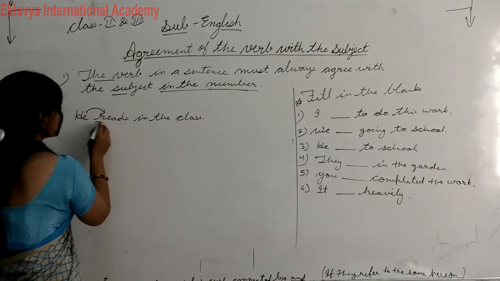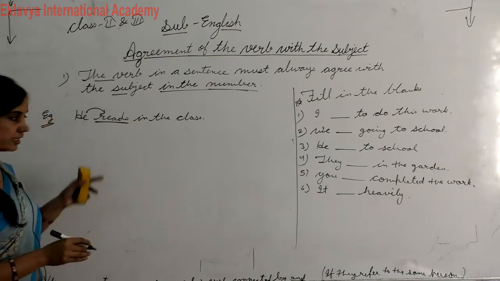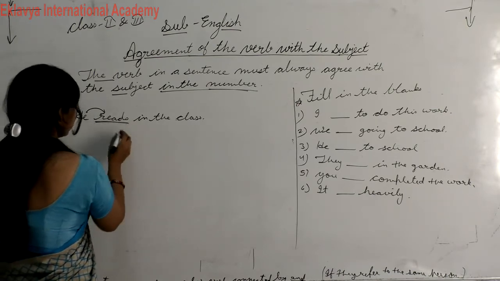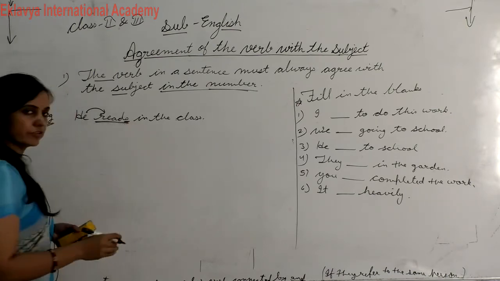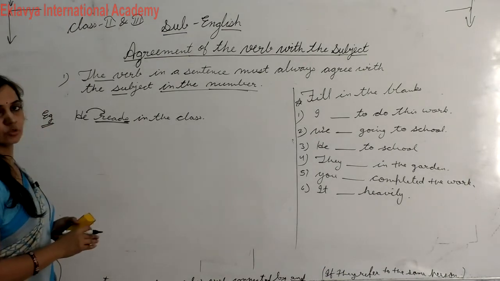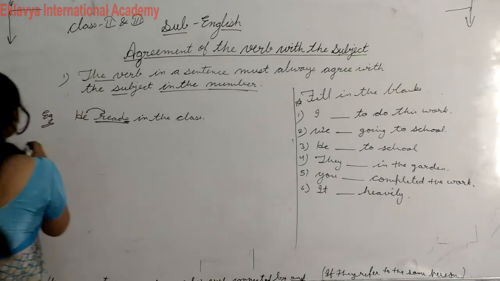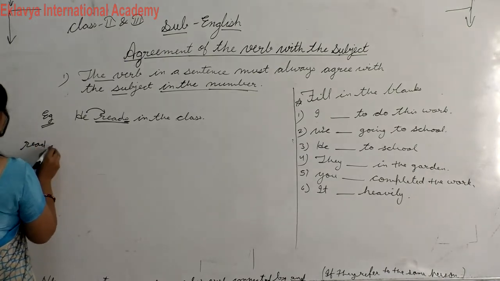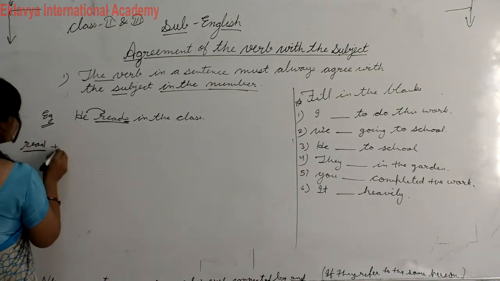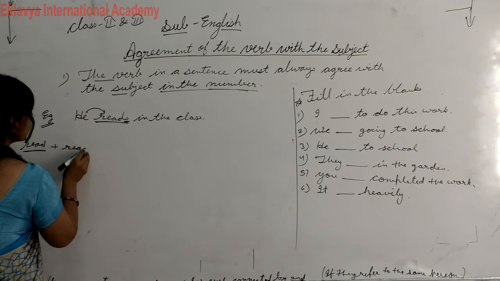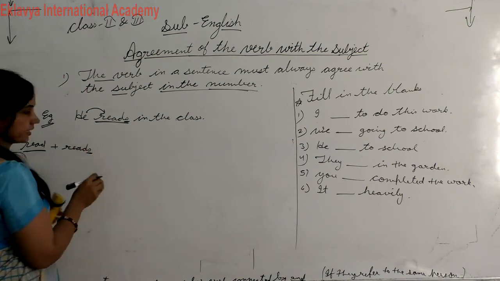Singular subject and singular verb. Singular subject and this is singular verb. Because to make singular verb we have to add s or es to the main verb. Like read is the main verb. So if you want to make it singular, then you have to add s or es to make it singular.